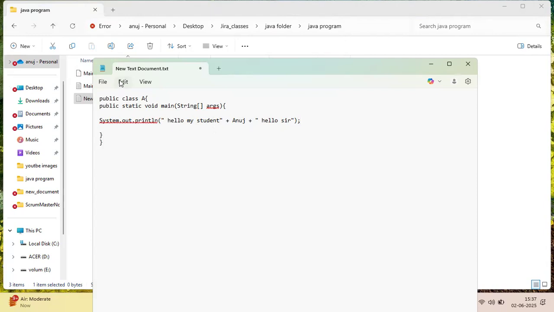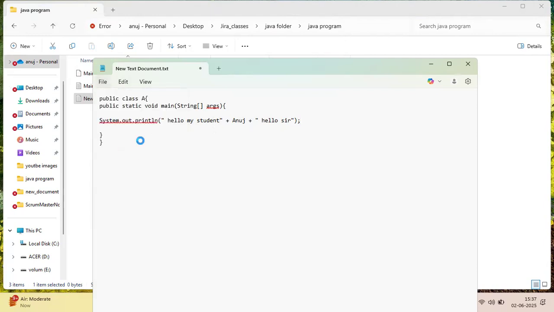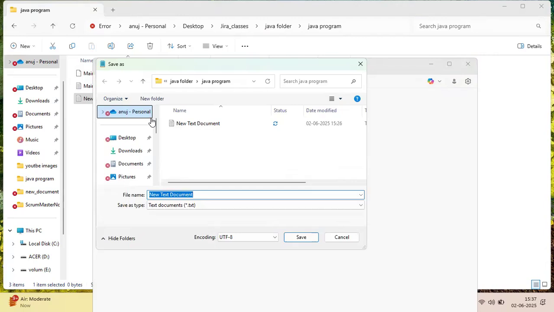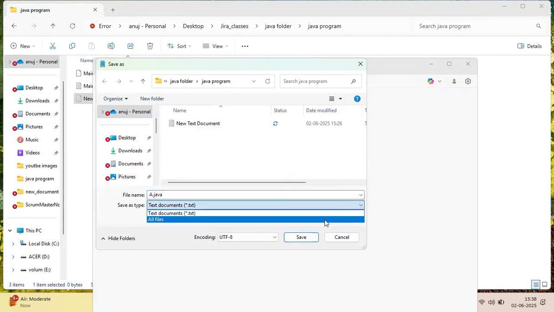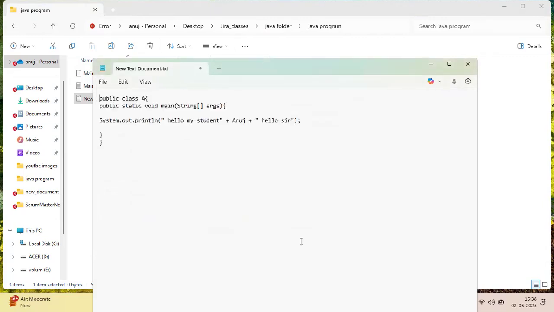Now I want to save the file with the name of whatever class name you have given. My class name here is A, with the first letter capital A. Dot java. Now click here, all files, so that you can save in any format. Save.